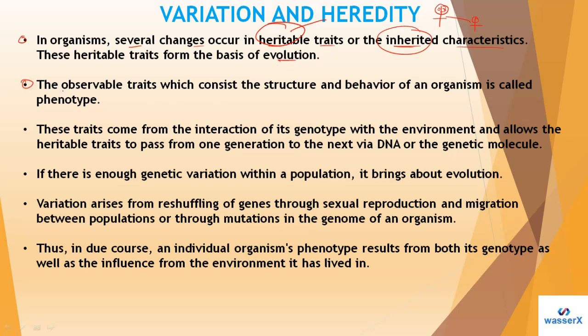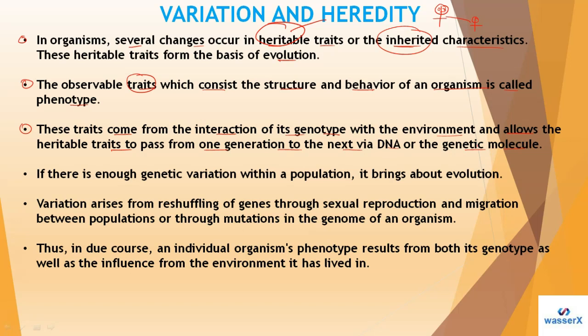Now we have the next point: the observable traits, which consist of the structure and the behavior of the organism, are called the phenotype. So the traits which we can observe are known as the phenotype. These traits come from the interaction of the genotype with the environment and allow the heritable traits to pass from one generation to the next via DNA or genetic molecules.